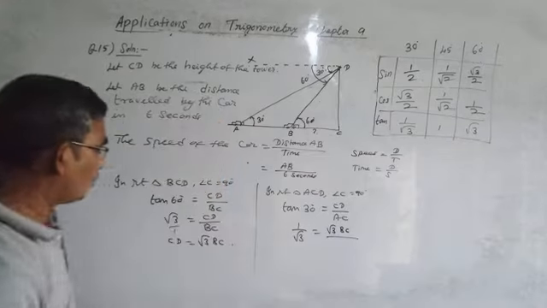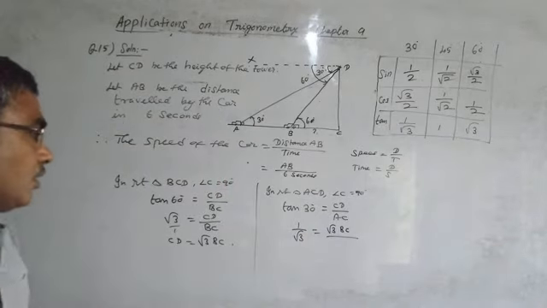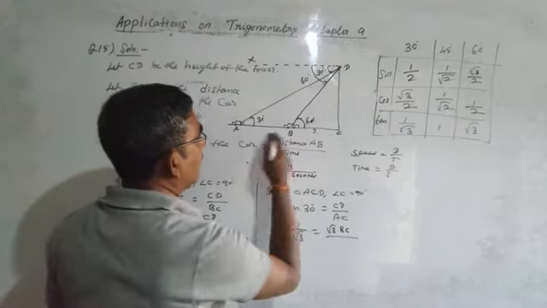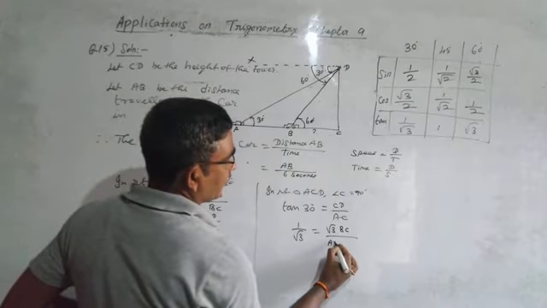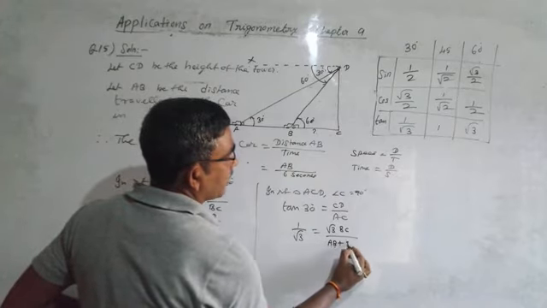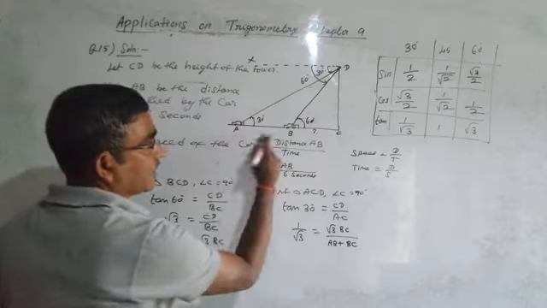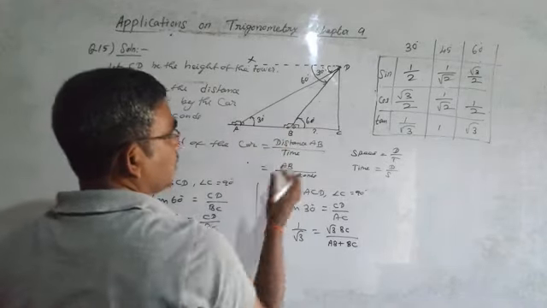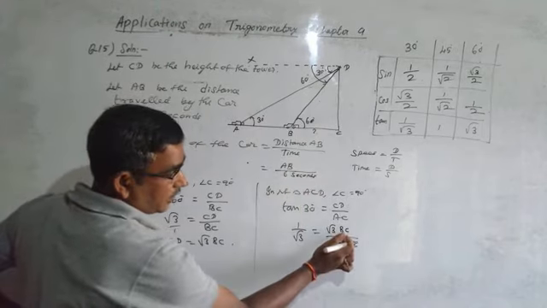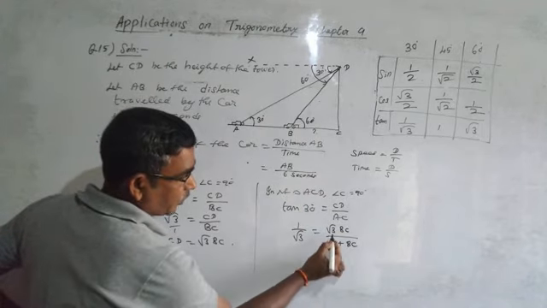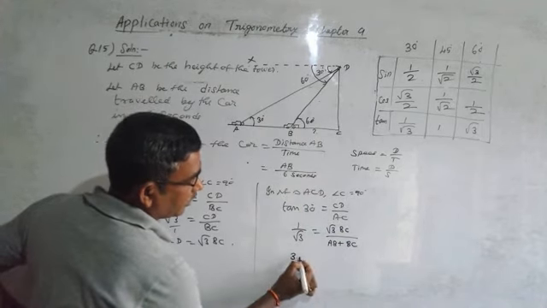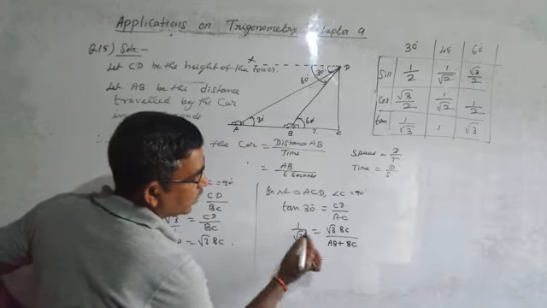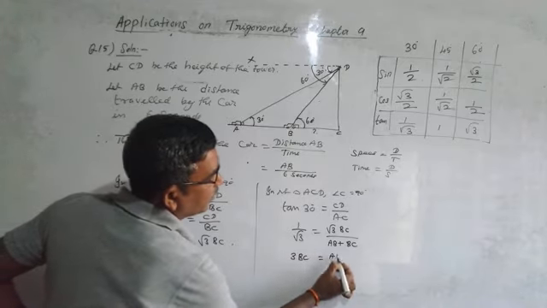CD is equal to root 3 BC, which we got from the first triangle. And AC we can make as AB plus BC, two pieces. So now multiply crosswise. Root 3 BC into root 3: root 3 into root 3 is 3. So 3 BC is equal to 1 into AB plus BC.